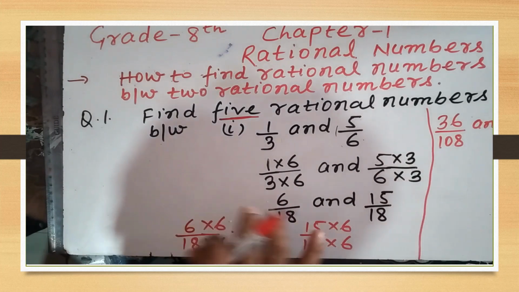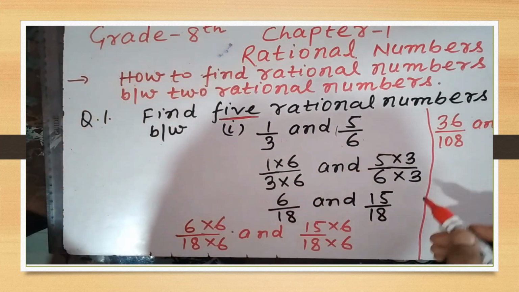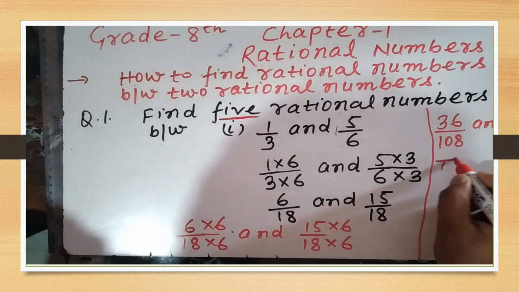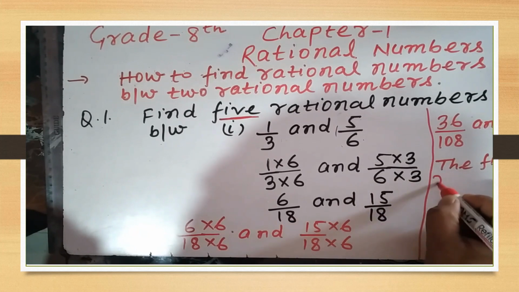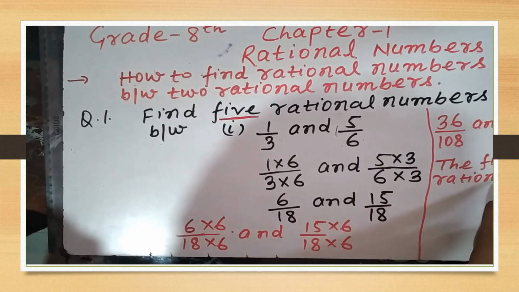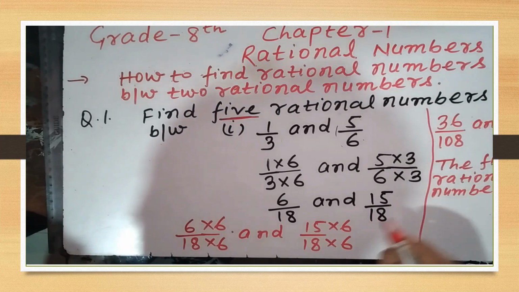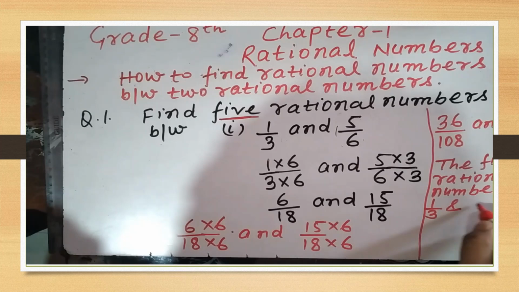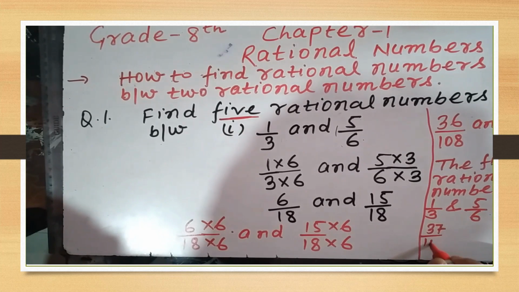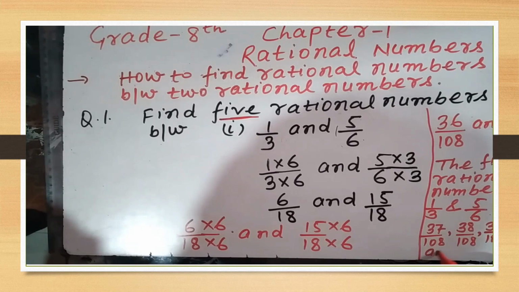So we will take any five rational numbers between 36 and 90, and we will write the 5 rational numbers between 1 by 3 and 5 by 6 are 37 by 108, 38 by 108, 39 by 108, 40 by 108 and 41 by 108.